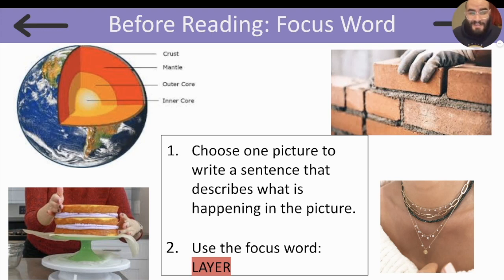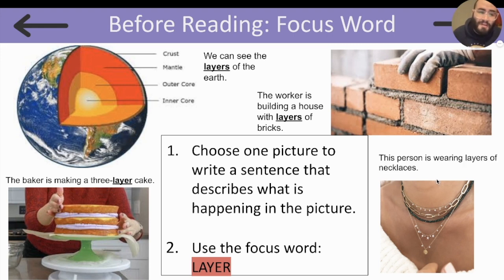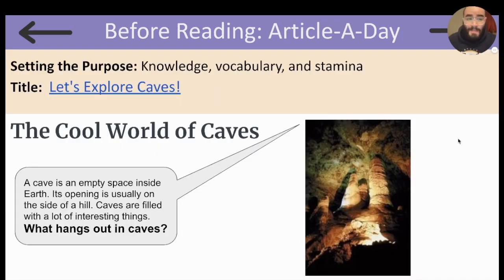Okay, so here are some sentences you could have written for these pictures. First, we can see the layers of the earth. In the second picture, the worker is building a house with layers of brick. In the third picture, the baker is making a 3-layer cake. And in the last picture, this person is wearing layers of necklaces. Now let's get started with our article a day.